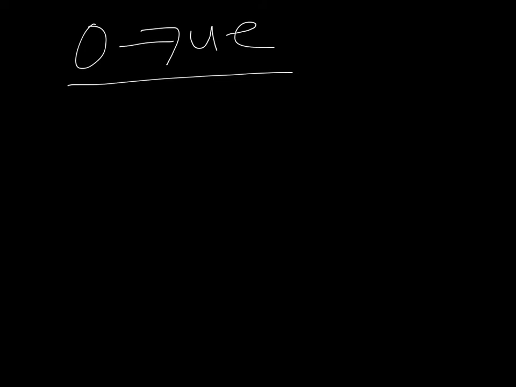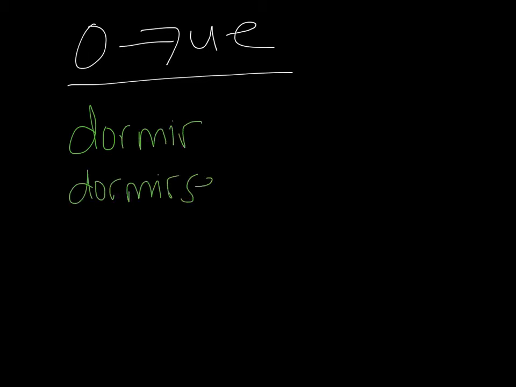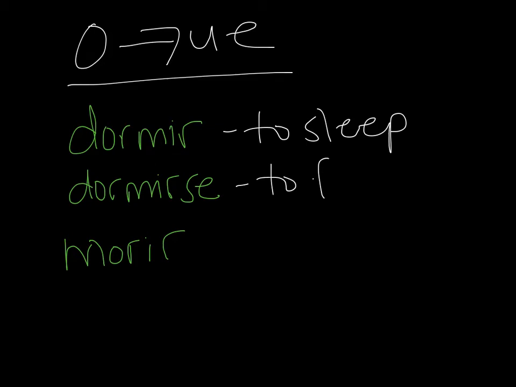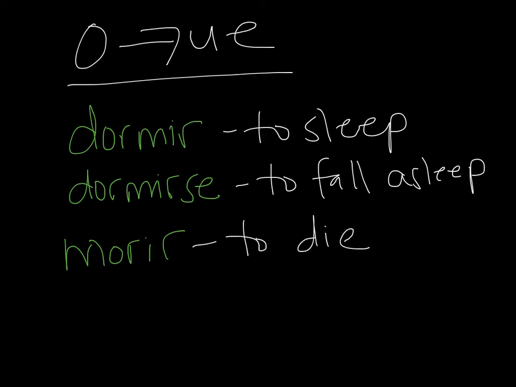Ok, el segundo tipo de verbo que funciona como stem changing verb es de O a UE. Y esto pasa en verbos como dormir, dormirse y también morir. So, dormir significa to sleep versus dormirse, que significa to fall asleep. Y morir significa to die. Kind of morbid there, but dormir, dormirse y morir. Y vamos a practicar ahora con el verbo dormir en el próximo paso.